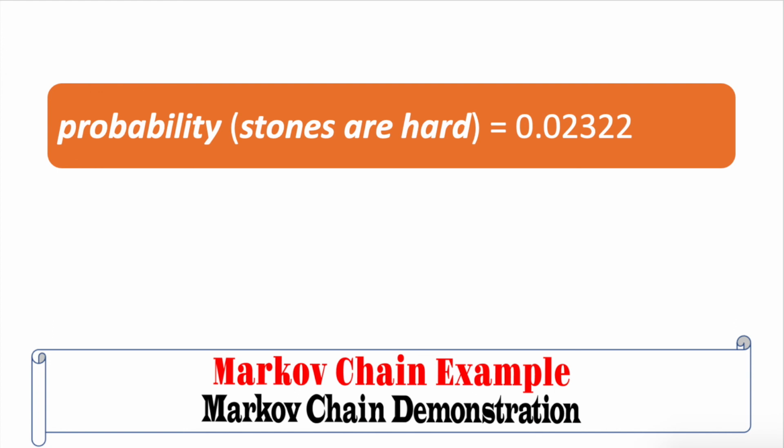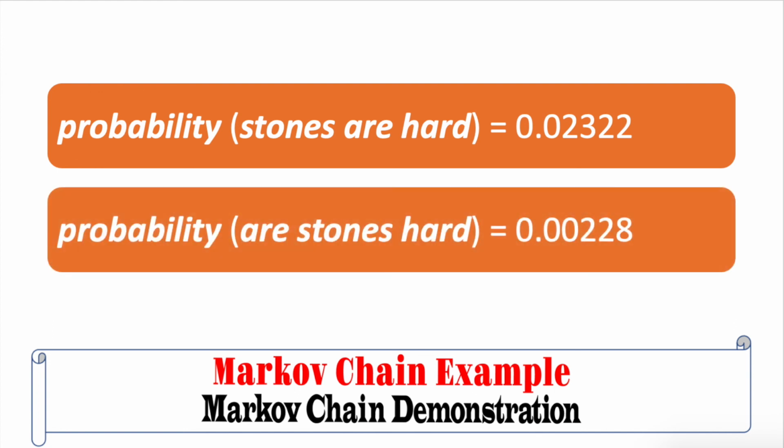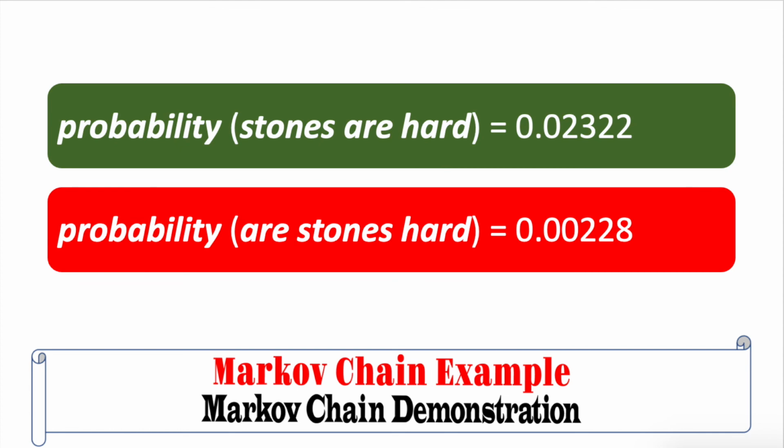So the probability of stones are hard is equal to 0.02322, and the probability of R stones hard is equal to 0.00228. This means to say that the sentence stones are hard is more likely to appear in the language than the sentence are stones hard. Of course, the sentence are stones hard can appear in the language, especially in interrogative statements.